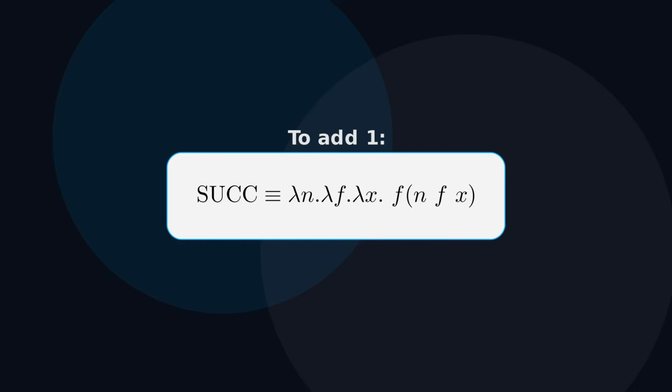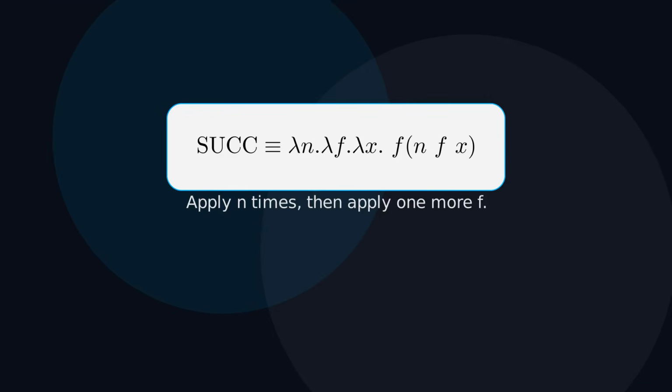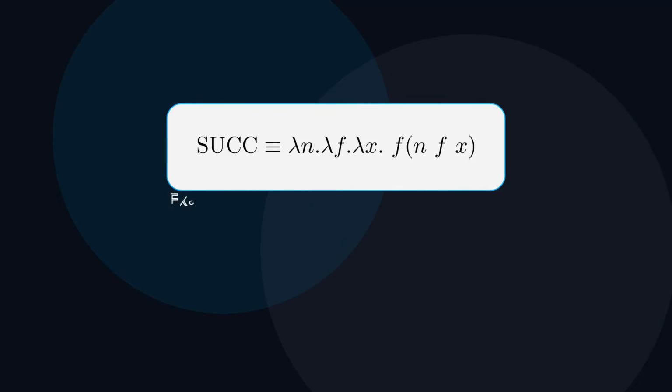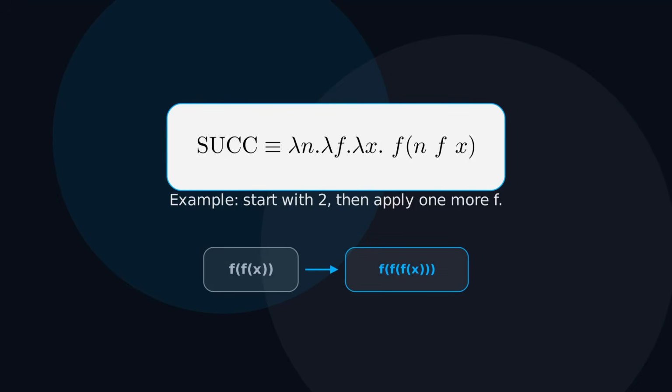And the idea is that, given a number, let's call the number n, the successor of n is just saying apply a function f n times, and then apply one more f. As an example, the successor of 2 is just another application after the application of 2 times f. So it's going to be f of f of f of x.